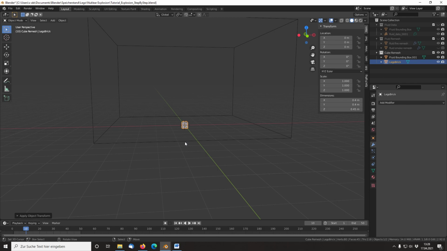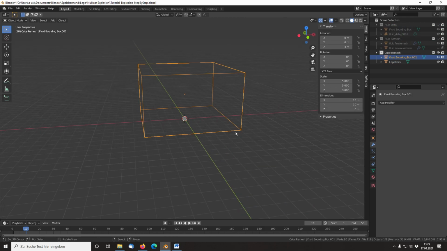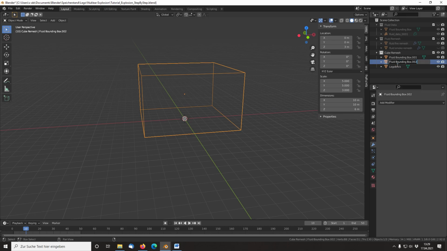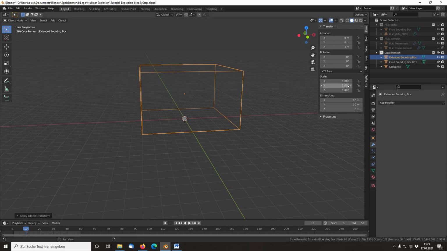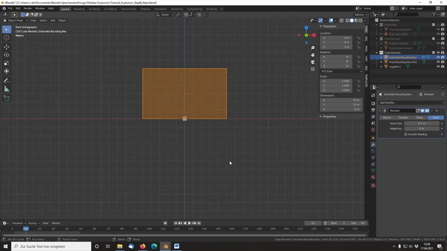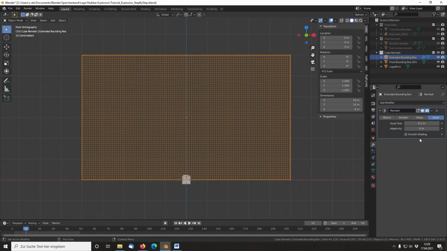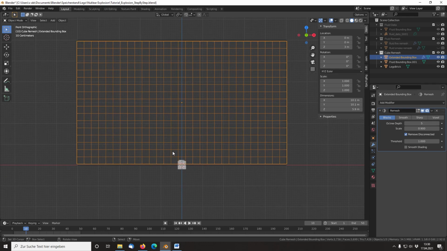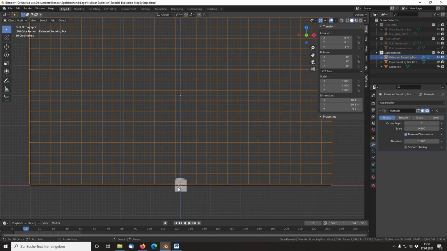Now we scale the brick to the size we want it. Consider the explosion size and detail for this. Apply the scale. For the next step, duplicate the bounding box and call the second one extended bounding box. Apply a remesh modifier and select blocks as remesh type. Deselect remove disconnected. Increase the octree depth, so that the remeshed blocks are slightly smaller than your Lego brick.